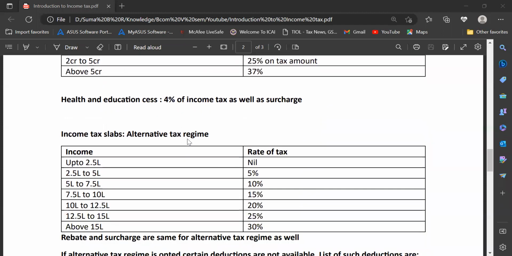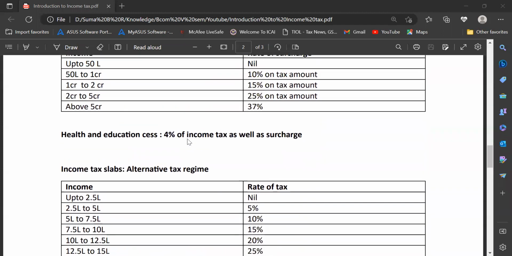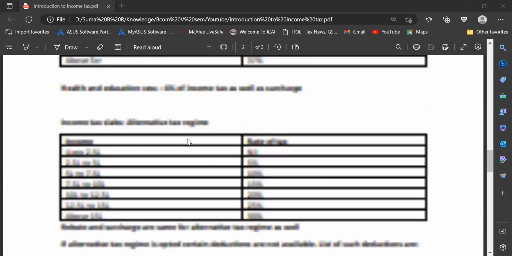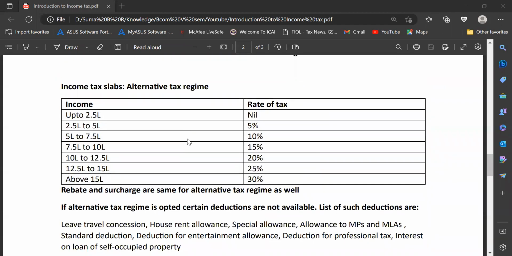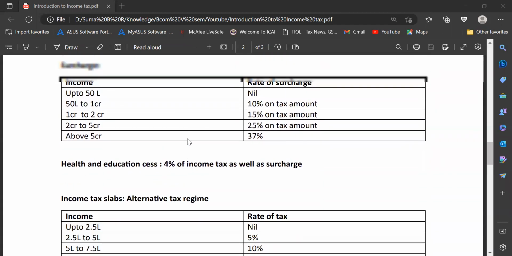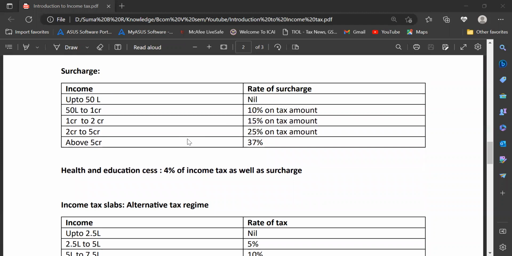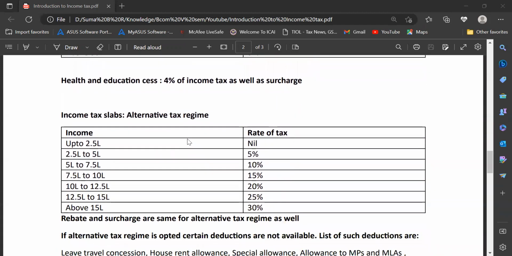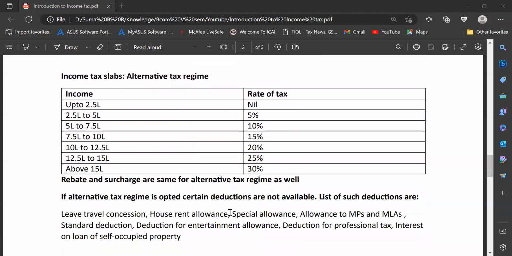Then there is something called the alternative tax regime. What is the difference between the alternative tax regime and the normal tax? If you're opting for the existing tax regime, you will be provided with all kinds of deductions and allowances. If you're in the alternative tax regime, there are certain deductions which are not available. There is a list of such deductions which are not available.